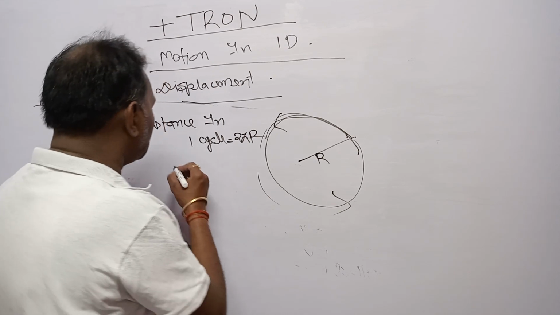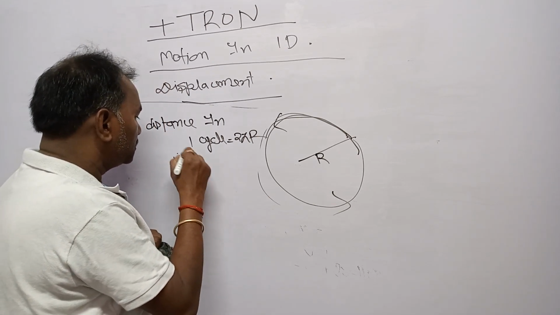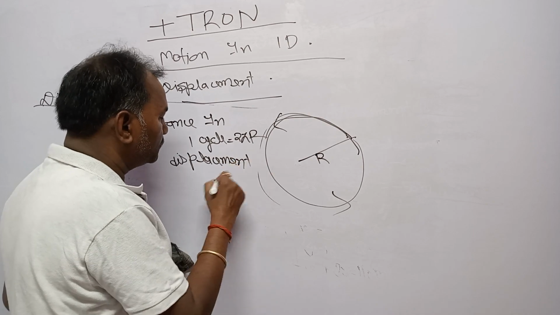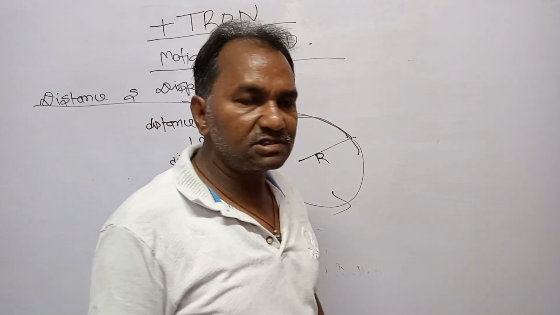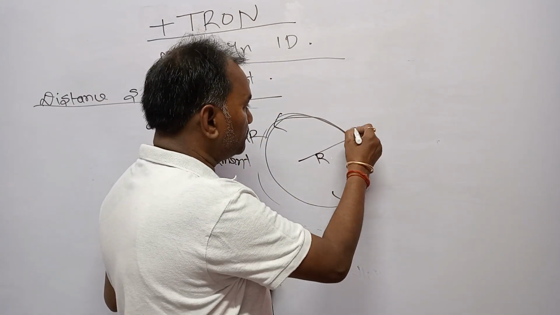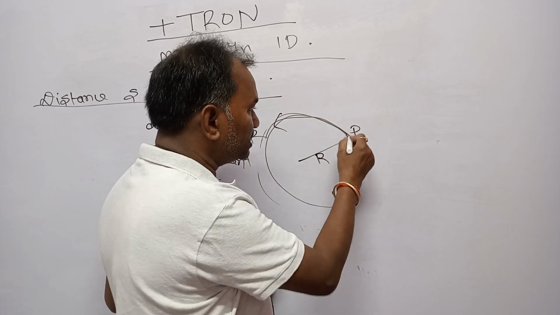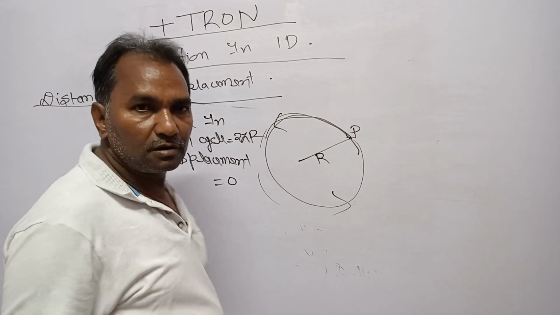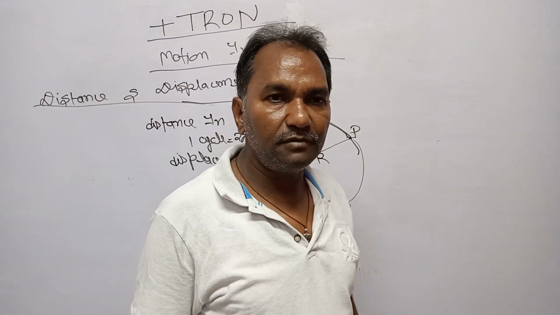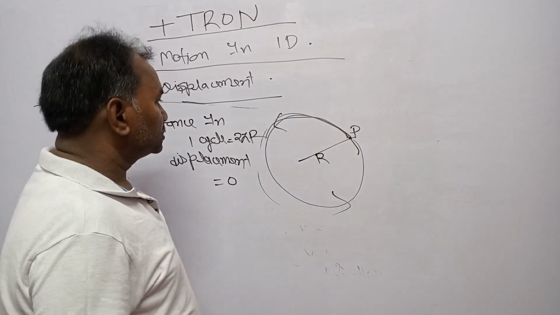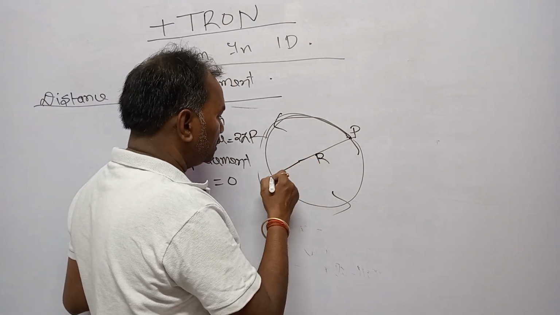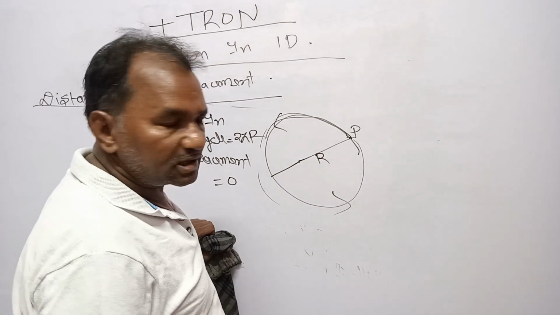But the displacement will be... while encircling one circle, that is, let the body begin from P and reach back to P, so the displacement will be 0. Right? Displacement will be 0. Now, let the body cover half of the circle.